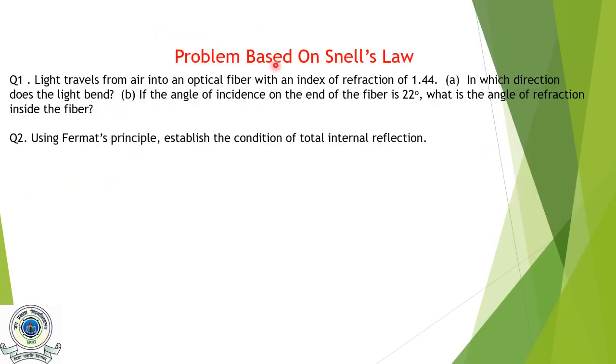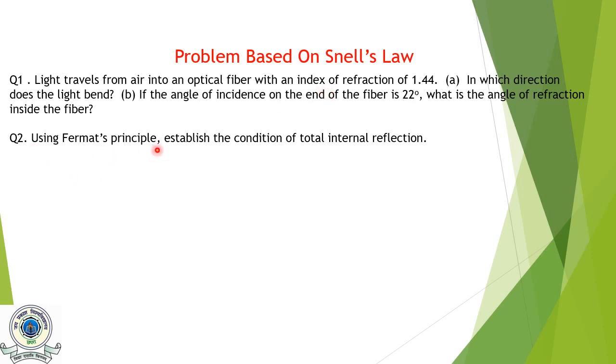Now I have given you two problems based on today's study. One: light travels from air into an optical fiber with an index of refraction 1.44. Question A is, in which direction does light bend? You can say it will bend towards the normal or away from the normal. If the angle of incidence on the end of the fiber is 22 degrees, what is the angle of refraction inside the fiber? You can determine it using n1 sin theta 1 equal to n2 sin theta 2.